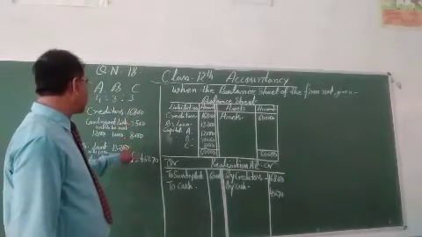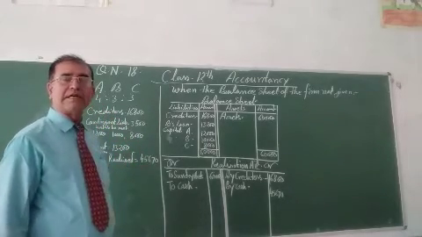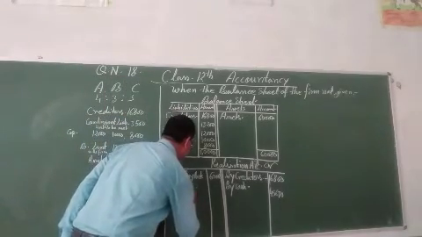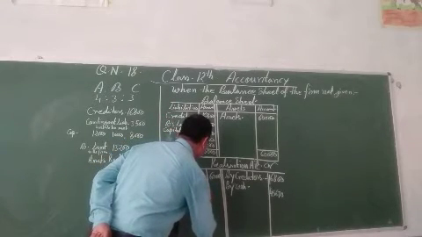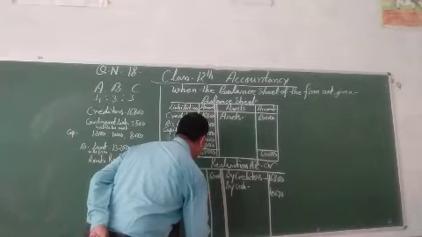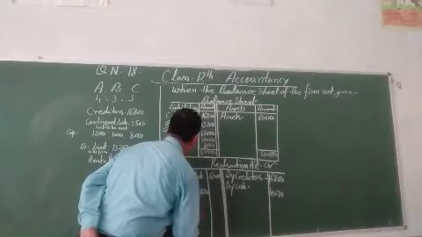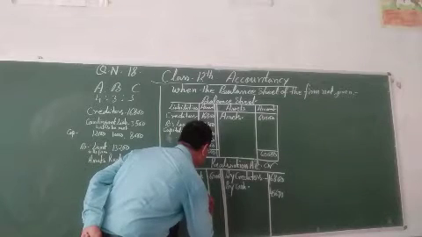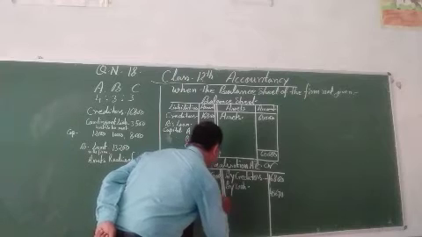So creditors plus contingent liabilities means creditors' amount 16,800 plus contingent liability 3,500. Just add both; the total is the cash payment.